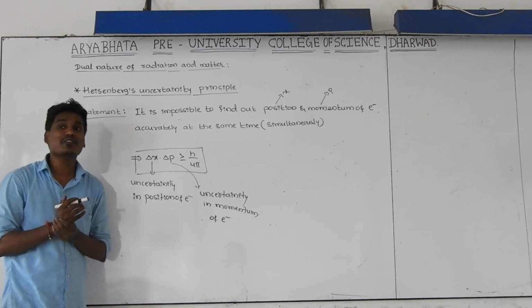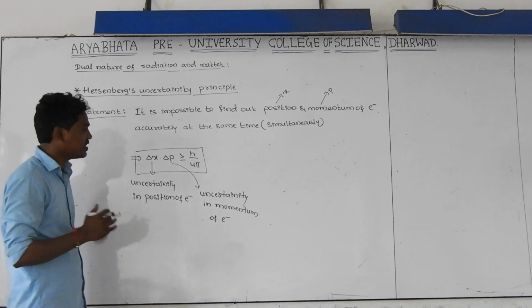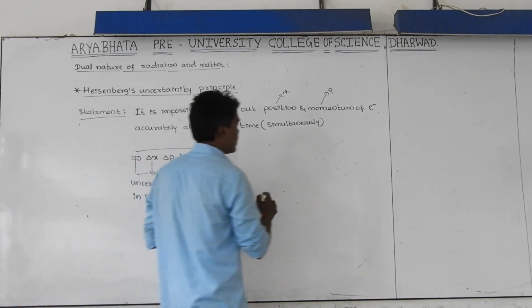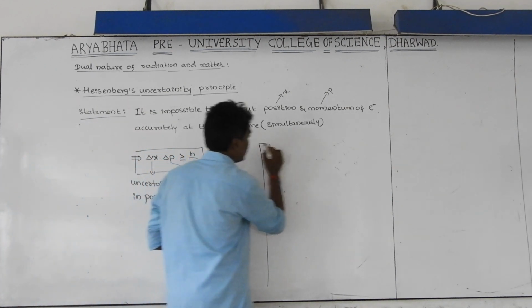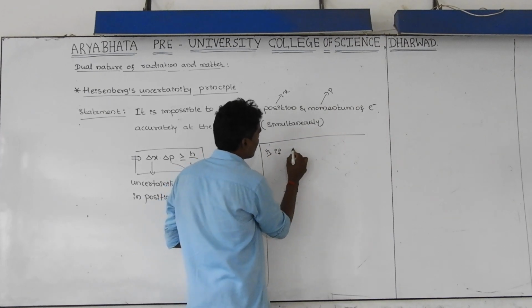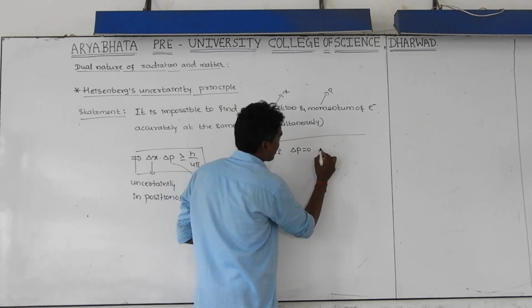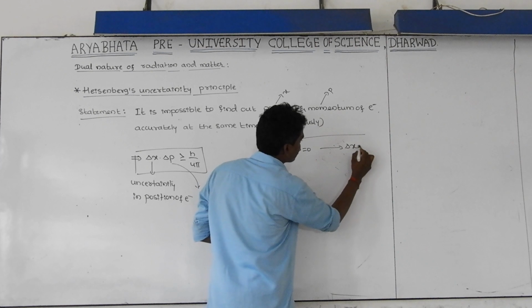It is highly impossible to find out both at the same time or simultaneously. That's why he has taken some conditions. That is the first one: if delta p is equal to 0, then you are getting delta x is equal to infinity.